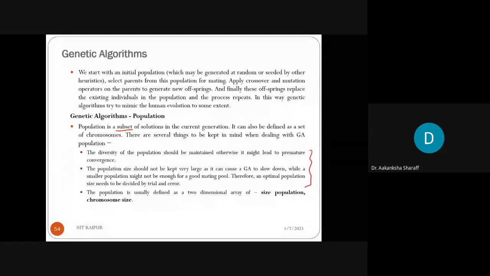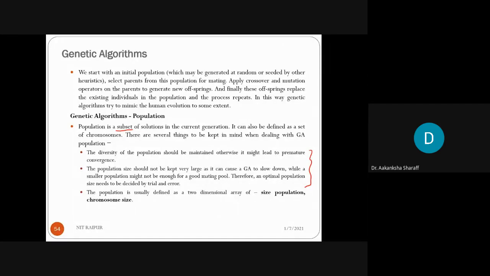And it should not be too small also, because if we are taking the population size very small, then we can't yield an optimal solution also. Clear? So the size should be optimal. Optimal means not a minimum, not a maximum. In between that range, we have to decide the number of solutions, and it will be decided only by the hit and trial method. Clear?